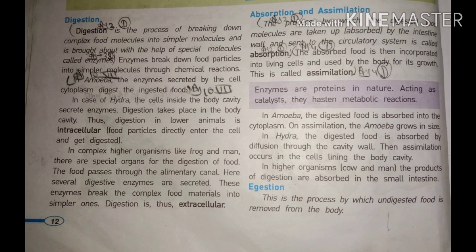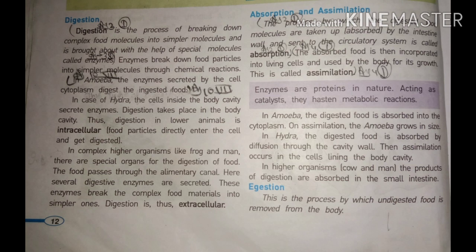In hydra, the digested food is absorbed by diffusion through the cavity wall. Then assimilation occurs in the cells lining the body. And in higher organisms like cow and man, the products of digestion are absorbed in the small intestine, as I told earlier. Next and last step of nutrition is egestion.